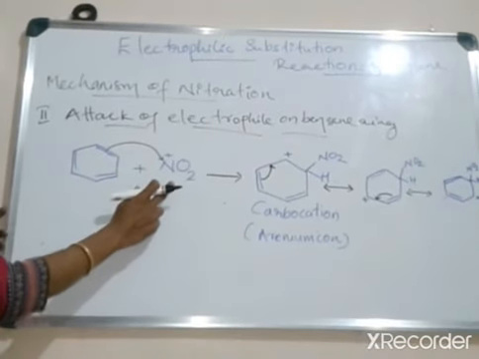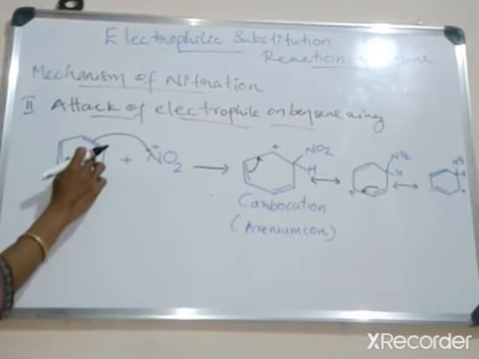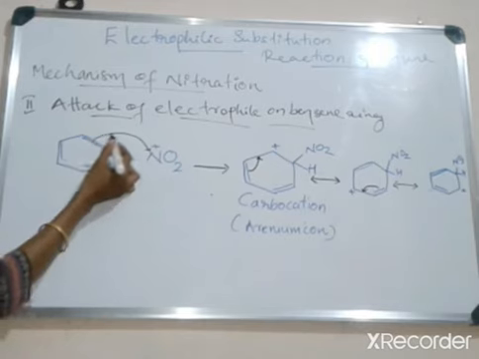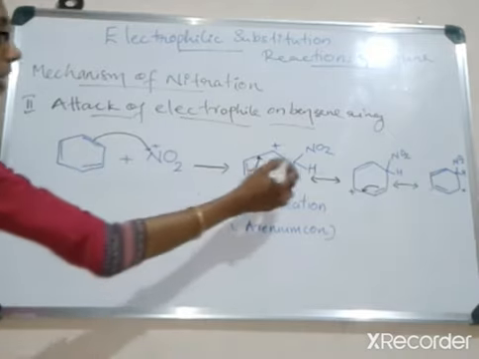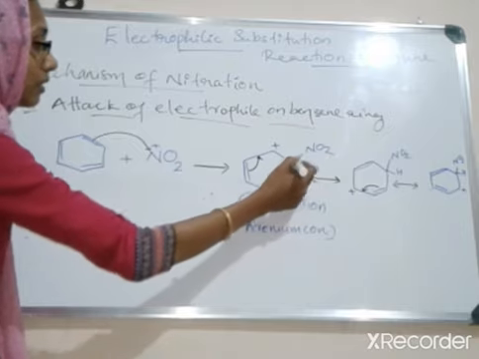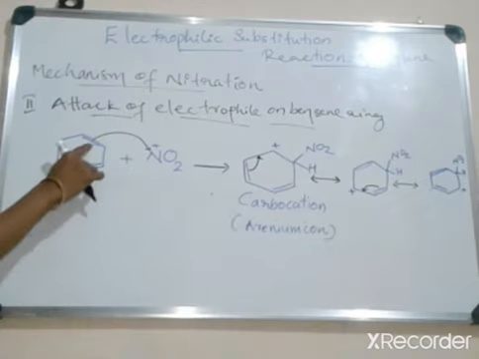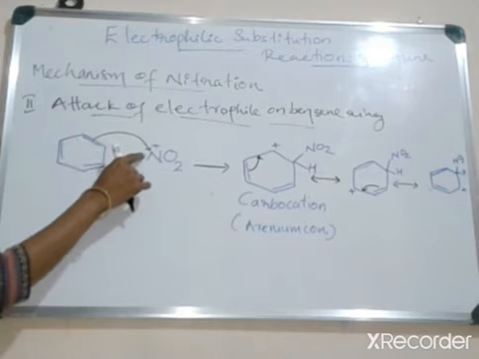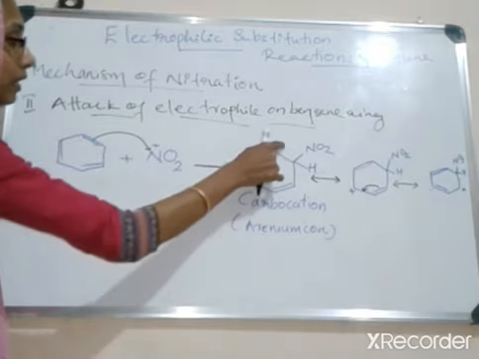Here the electrophile is the nitronium ion, NO2+. It attacks the benzene ring. During this process, one of the pi electron pairs of the benzene ring is donated to the NO2+ and forms a carbon-nitrogen bond, giving a carbocation or arenium ion intermediate. That is, this pi bond is shifted to form a covalent bond between the carbon and the nitrogen, and at the same time this carbon is electron deficient,